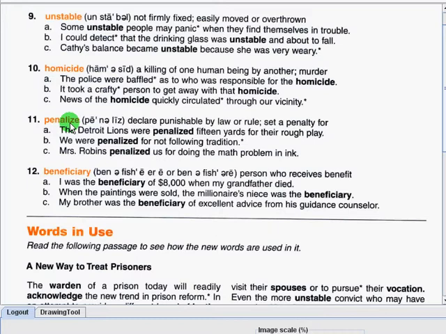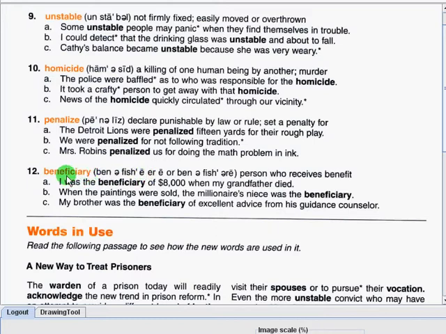Penalize. This is a verb which means declare punishment by law or rule or set a penalty for. The Detroit Lions were penalized 15 yards for their rough play. We were penalized for not following tradition. Mrs. Robbins penalized us for doing the math problem in ink. Penalize. And number 12, beneficiary.